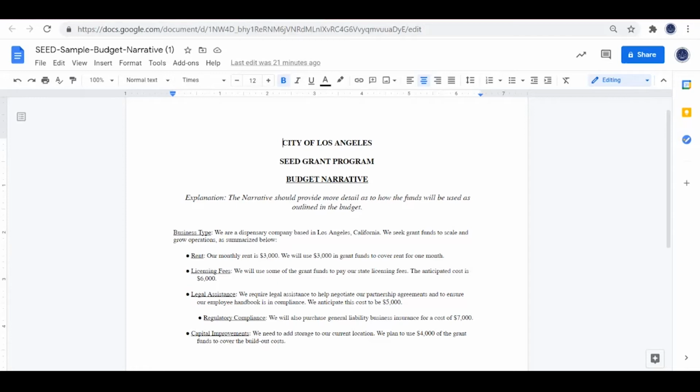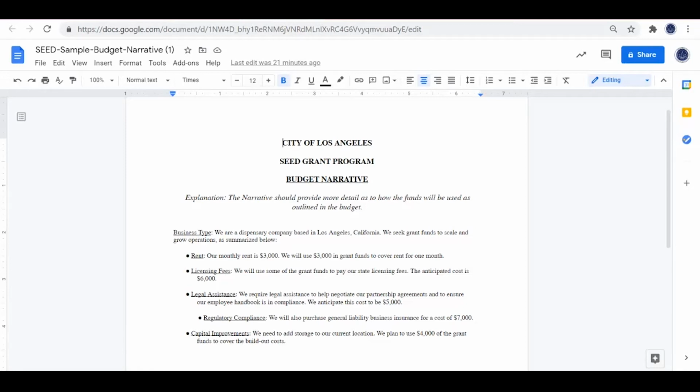Our example assumes that the applicant will be spending money in 5 areas: rent, licensing fees, legal assistance, regulatory compliance, and finally, capital improvements. Your own budget categories and amounts may differ. Using our example, if you're spending money on rent and you're allocating $3,000 to rent, you would simply have to write, our monthly rent is $3,000, and we will use $3,000 of the grant funds for rent.